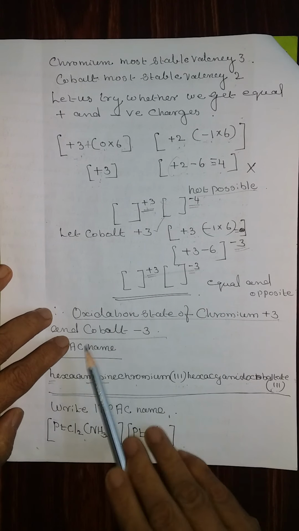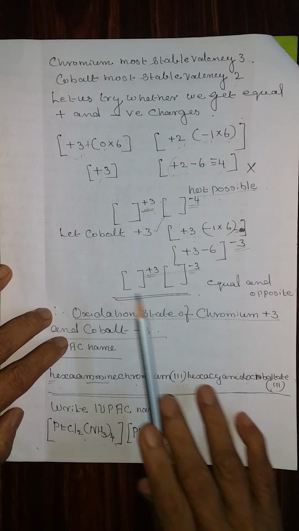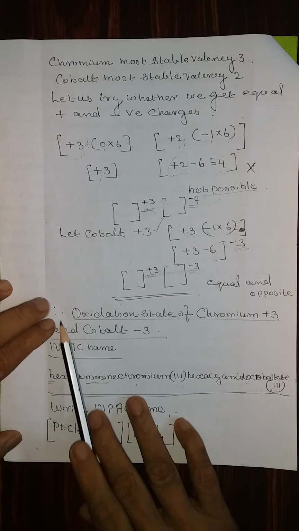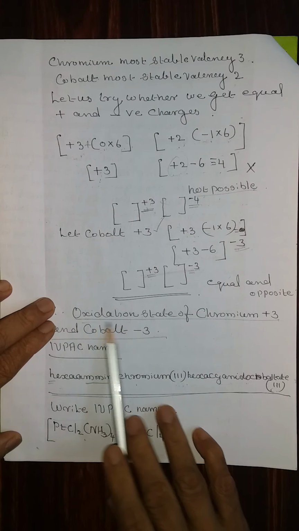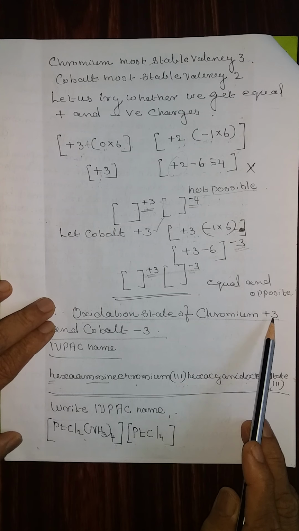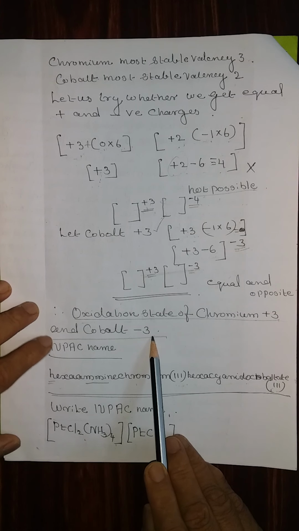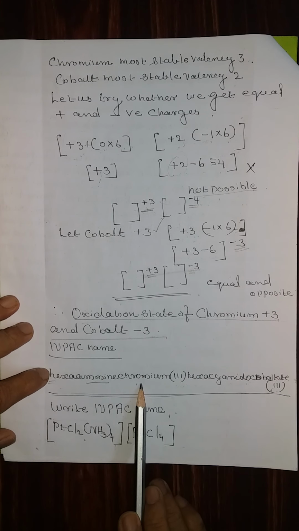Therefore, whatever oxidation state you got, putting the metal ion, write it, so that in order to name the cation and the anion, we need that oxidation state. Therefore, write it in words. The oxidation state of chromium is plus 3 and of cobalt is plus 3 in the anion with charge minus 3. Now you can write the IUPAC name.